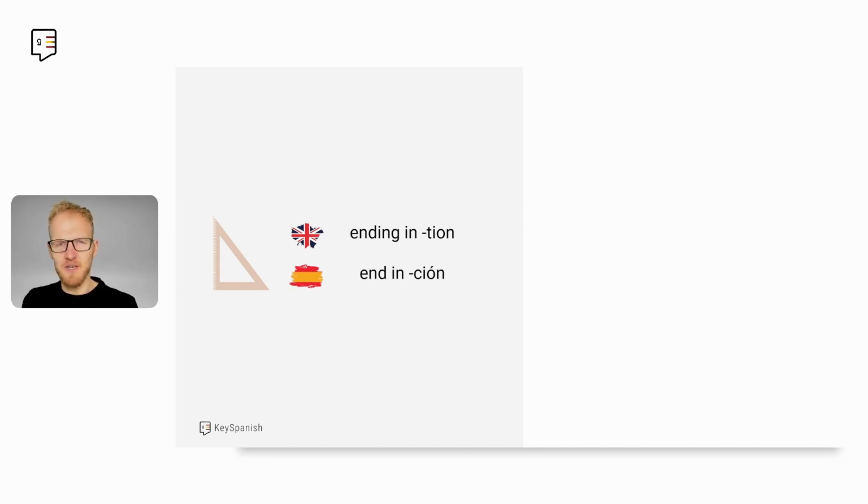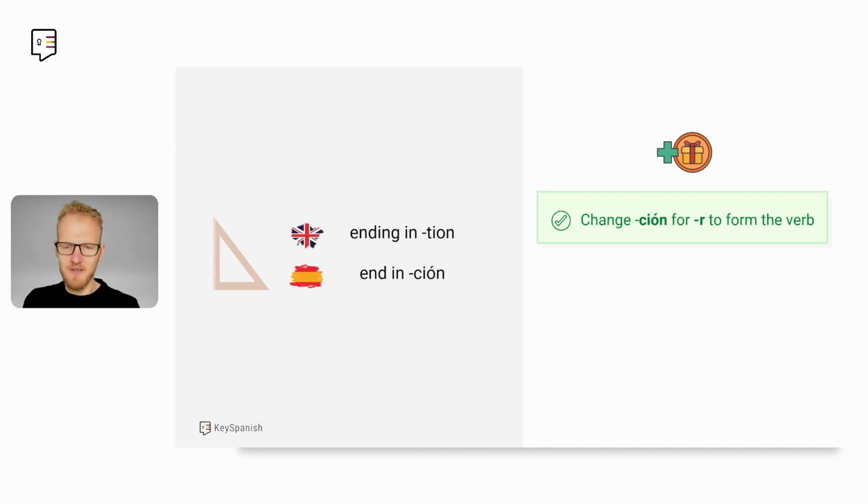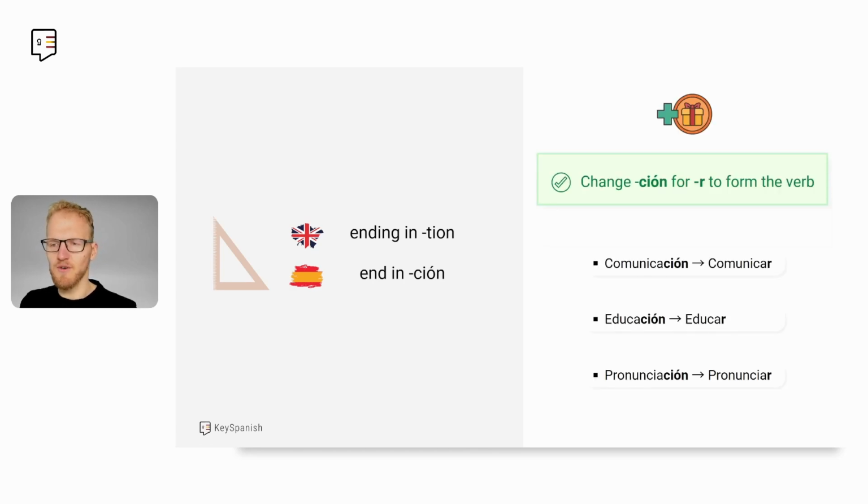And this rule is particularly useful because you can even extract more value from it. So if you just grab these words that end in -ción in Spanish, take out the -ción and add an R, you have the verb of the word. For example, for comunicación, the verb is comunicar. For educación is educar, pronunciación, pronunciar. So you have also not only the noun, but also the verb from most of these words that end in -tion.